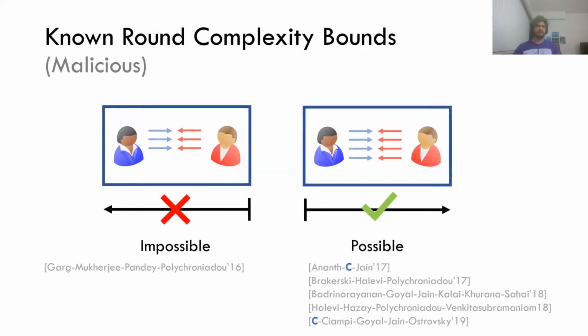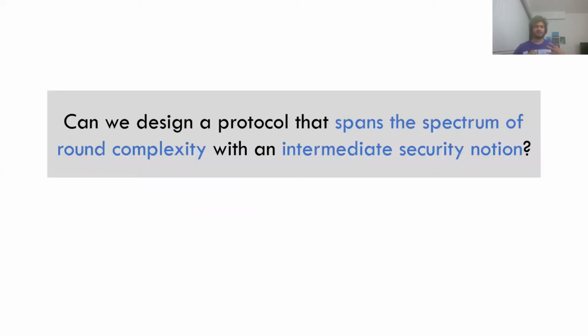So we've seen the round complexity of two extreme notions, a semi-honest adversary and a malicious adversary. The question we really ask in this talk is, can we design a protocol that spans the spectrum in terms of round complexity? What does it mean? We said semi-honest has two rounds, malicious has four rounds. Can we come up with an intermediate security notion which has a parameter that we can tune such that it goes from 2 rounds to 4 rounds, depending on the desired level of security?